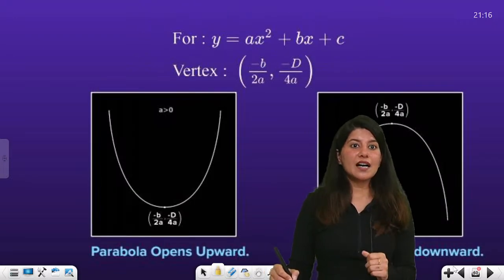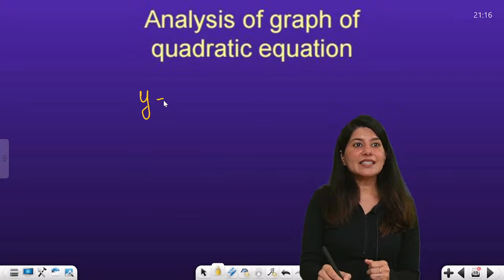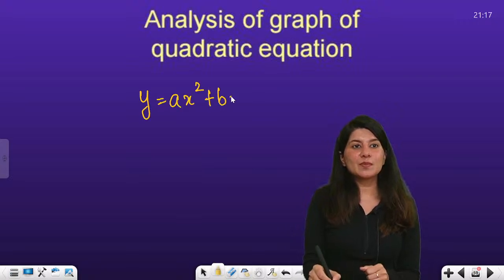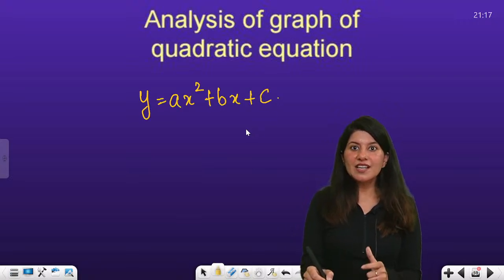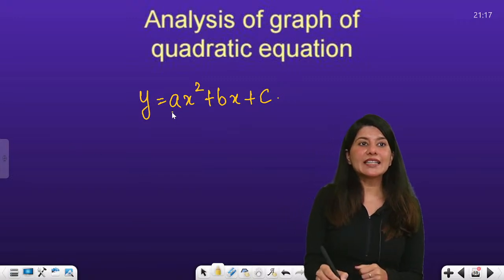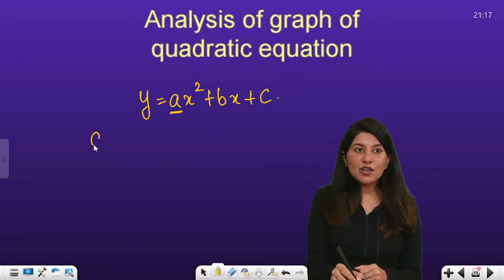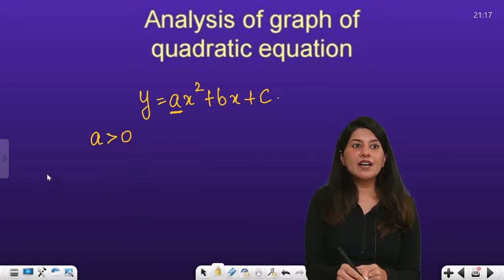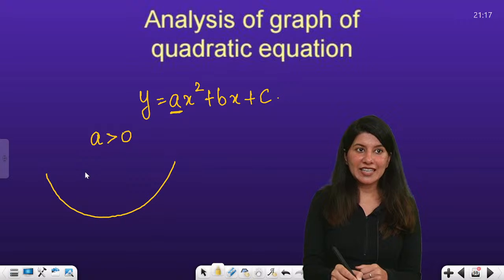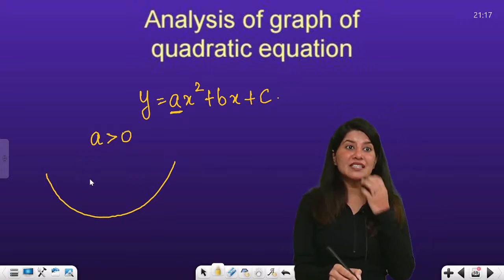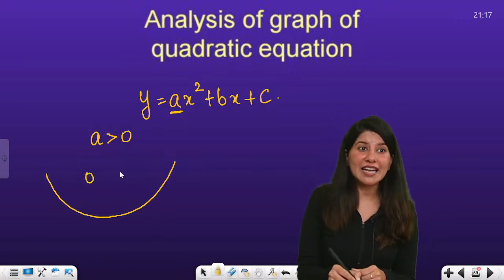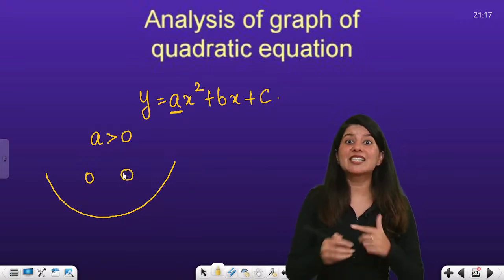So here, if I talk about y equals ax square plus bx plus c, a quadratic polynomial, understand this fact: if your leading coefficient is positive, you will get an upward facing graph. Your quadratic polynomial will smile.